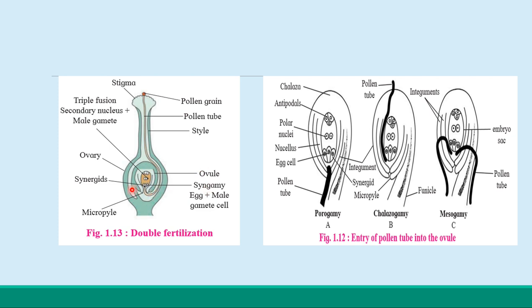Correct. As non-motile male gametes are carried through a hollow pollen tube, it is known as siphonogamy. Correct. If non-motile male gametes are carried through a hollow pollen tube, it is called siphonogamy, and that ensures the fertilization takes place.